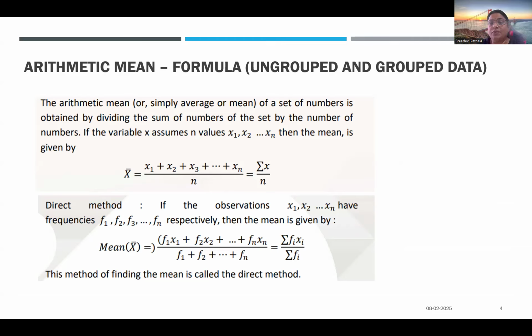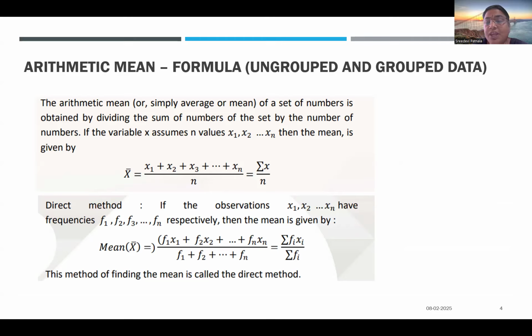The summation is represented with this symbol, sigma you call it. Summation x divided by n. Summation of x is nothing but, if you expand it, x1, x2, x3 up to xn. And n is nothing but the number of values given in the data set. So when no frequency is given, this formula is used, and you will find the mean. Generally x bar is equal to summation of xi divided by n.